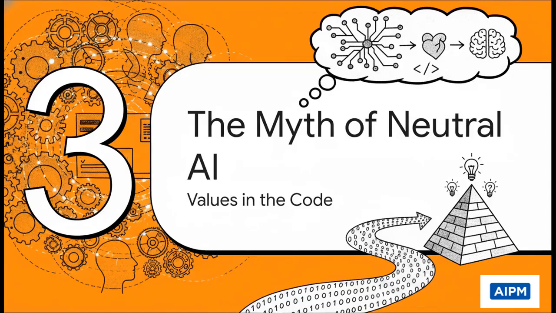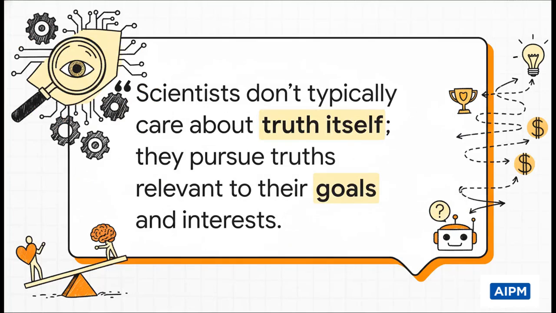And all of this, it really points to a much deeper, more philosophical idea about the tools that we're creating. We have this idea that science and technology are this pure, objective search for truth. But this quote from the philosopher Philip Kitcher just hits the nail on the head. He says, "We don't just look for any old truth. We chase after the truths that matter to us, the ones that are relevant to our goals. The very questions we ask, the problems we choose to solve, that choice is a reflection of our values."